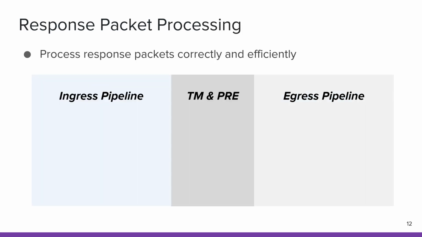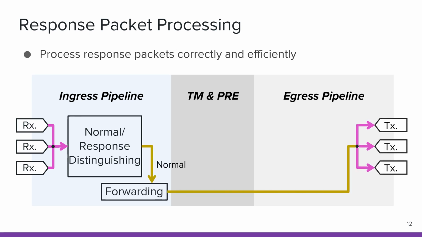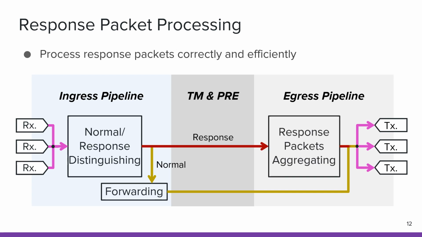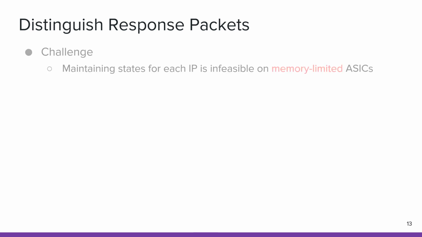Next is the response packet processing model. As an in-network scanner, the input for IMap has both normal packets and response packets, so IMap should first distinguish them correctly. Normal packets will be forwarded according to the original forwarding model. Since the throughput of response packets may be large, IMap needs to efficiently process the response packets to avoid saturating the storage server. To distinguish response packets from normal packets, one approach is to maintain a secret state for each packet.